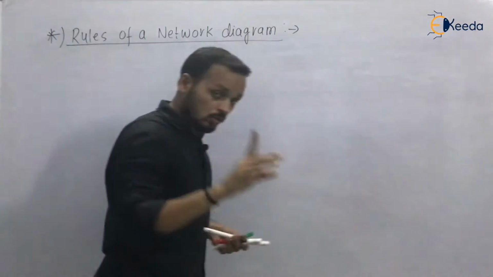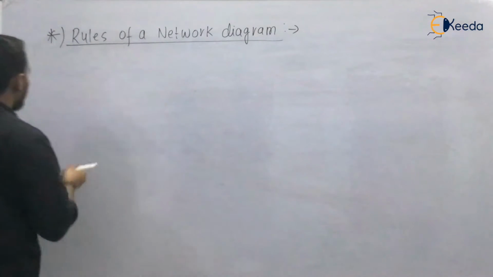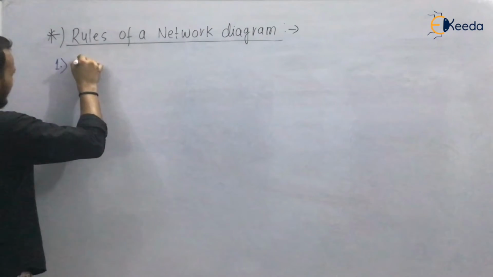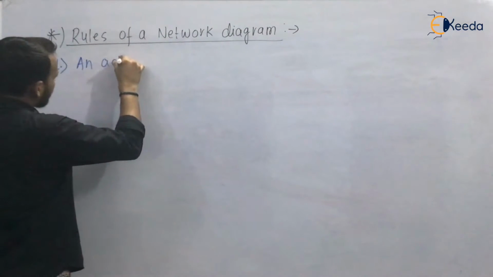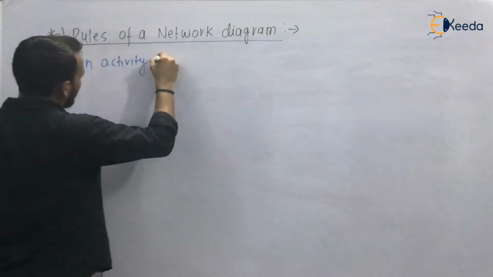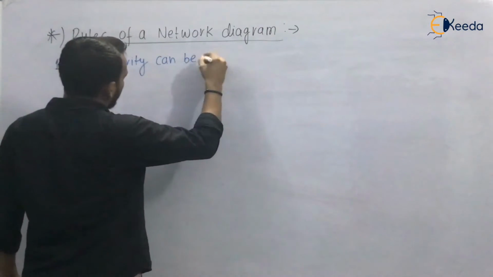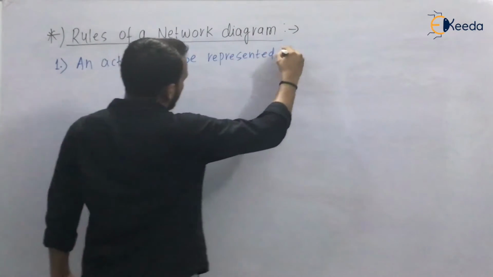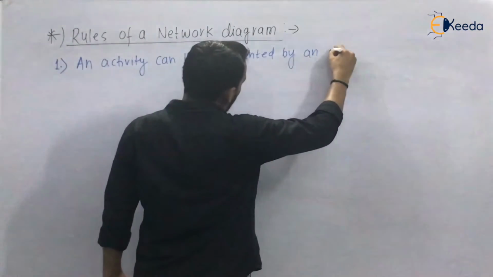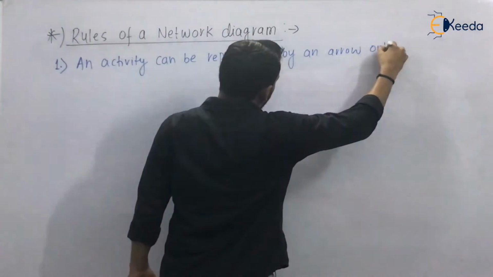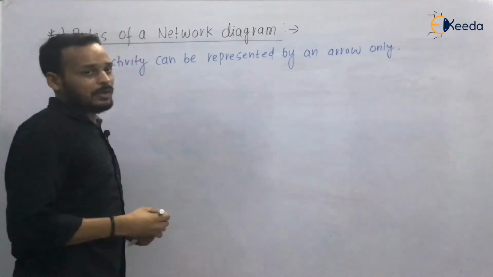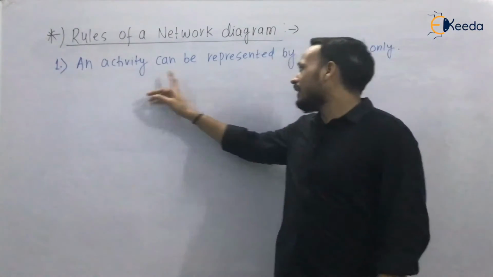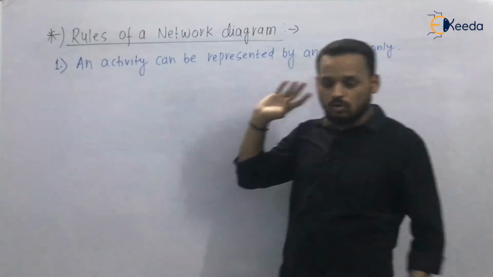So I am writing it. The first rule says an activity can be represented by an arrow only. An activity can be represented by an arrow only. The first rule says that an activity can be represented by an arrow only.